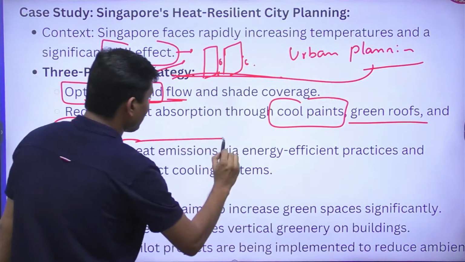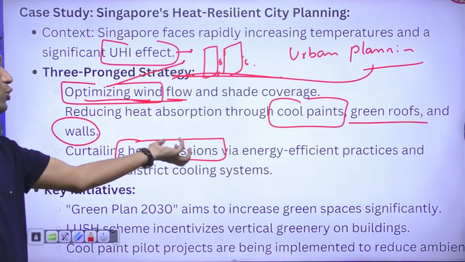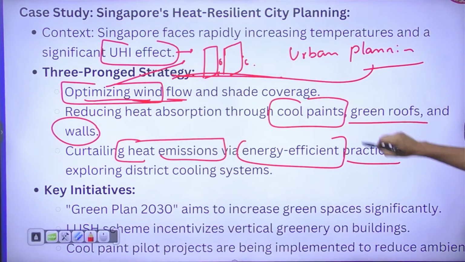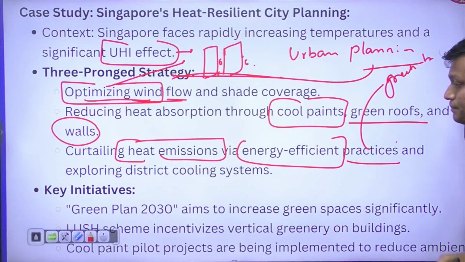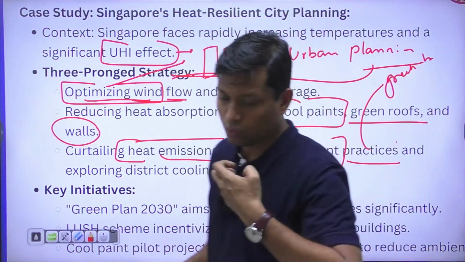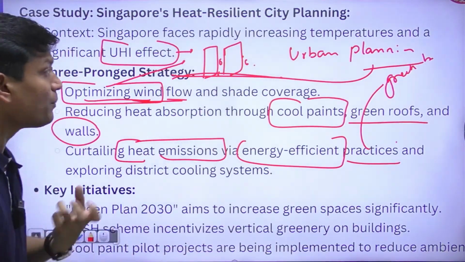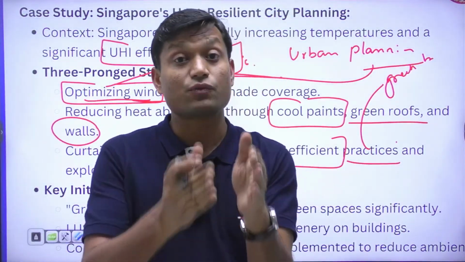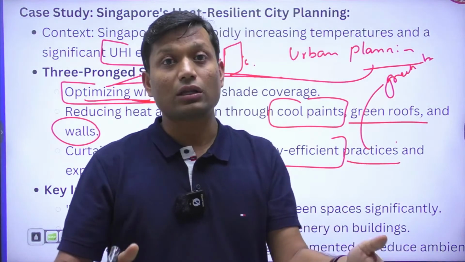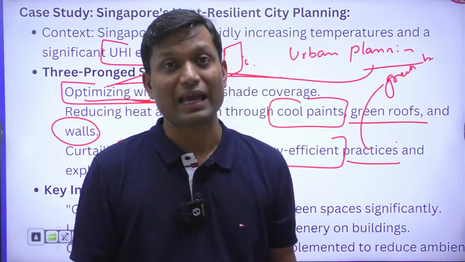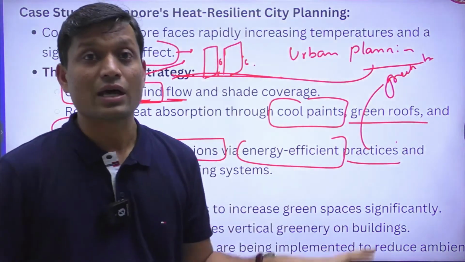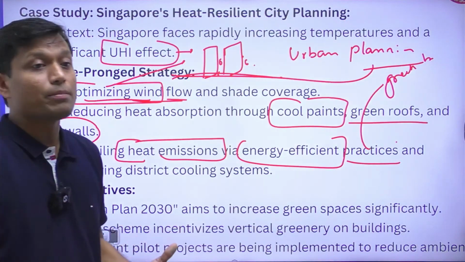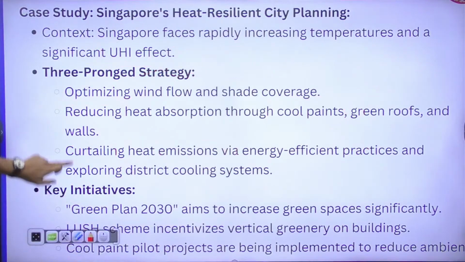Also, we have to cut the emissions. So Singapore is also working on the control of emissions, and it is practicing energy efficient practices for the same. They are also developing something called green buildings, right? If you want to go into the details of what Singapore is doing, Singapore has a lot of greenery in the city itself, which is very planned. Along with that, the skyscrapers present in these urban areas also have some green patches, and that is how the green cover is being increased, which will result in lower temperature. So this is the approach which has been introduced by Singapore.